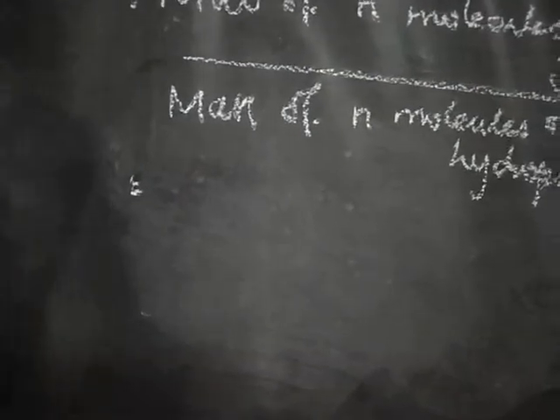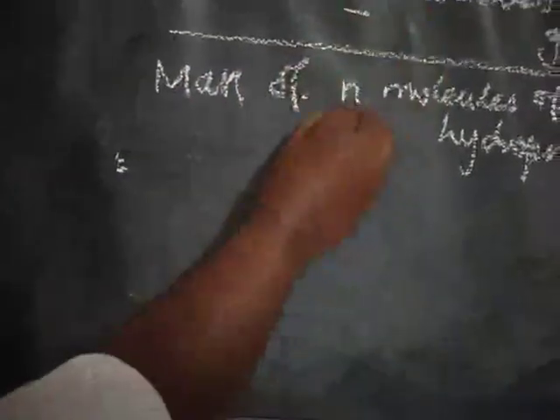Okay, so both sides also N will be there. So we have to cancel the N. So N automatically cancelled means, what is the meaning here? Without any number, what number is there? 1.